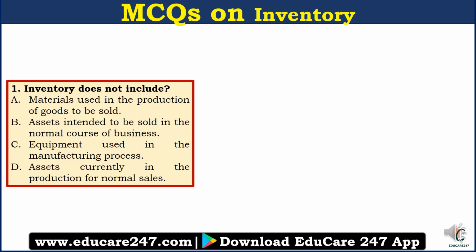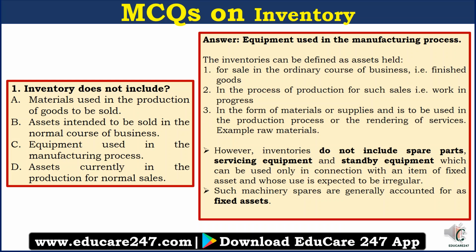Number 1. Inventory does not include A. Materials used in the production of goods to be sold. B. Assets intended to be sold in the normal course of business. C. Equipment used in the manufacturing process. Or D. Assets currently in the production for normal sales. So the answer to this question is equipment used in the manufacturing process.